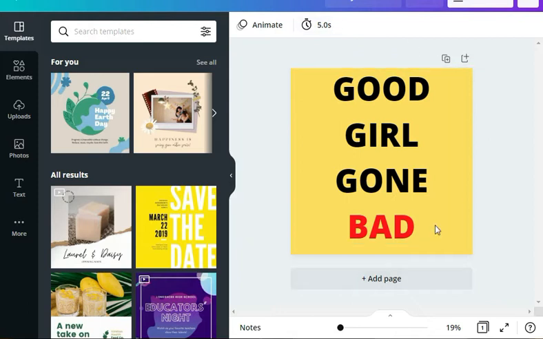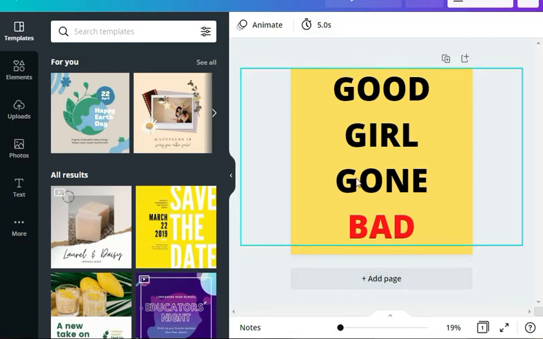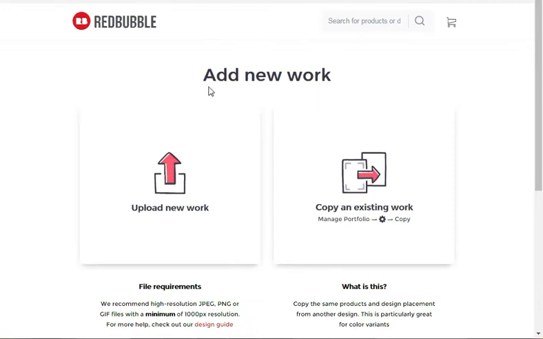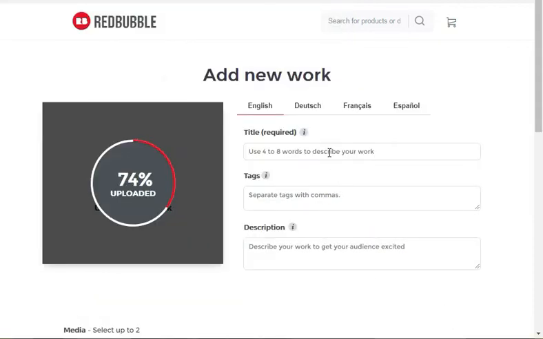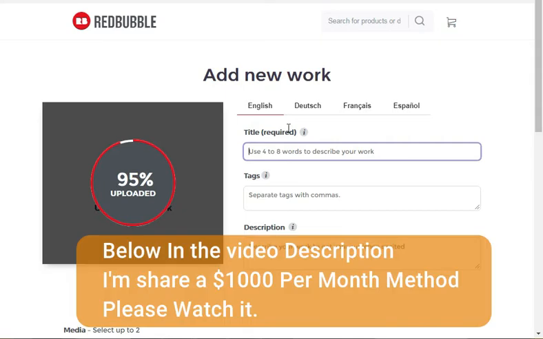After creating your design, you simply download it to your computer, come to the Redbubble website, and upload new work. When you upload a new work, a new window opens. Okay, the window is open. You will simply upload the work that you created in your Canva account. Here is my work. I just uploaded it. Okay, here it is uploaded.